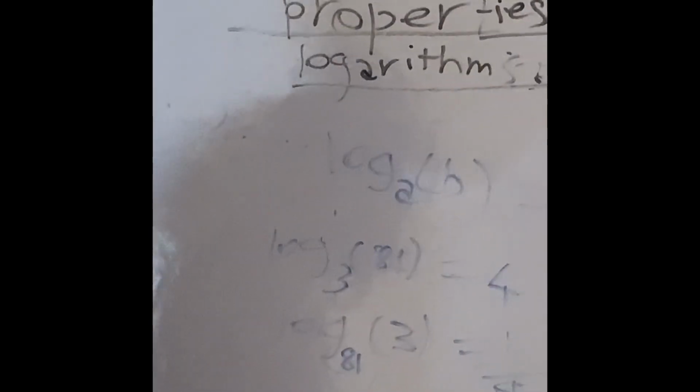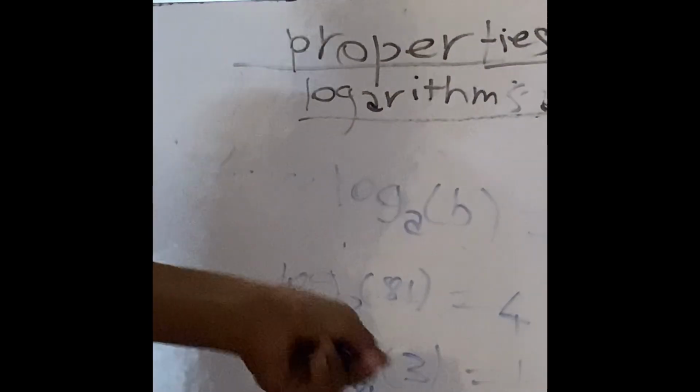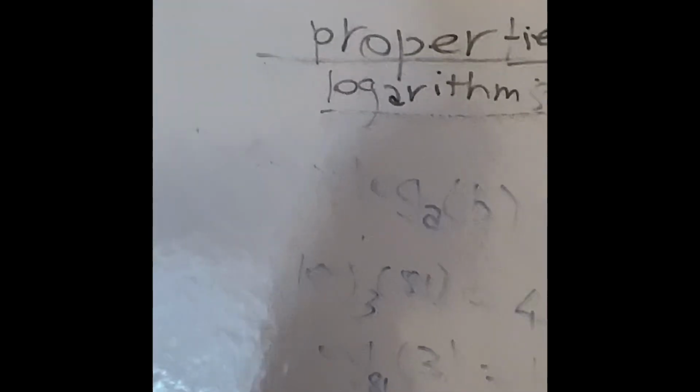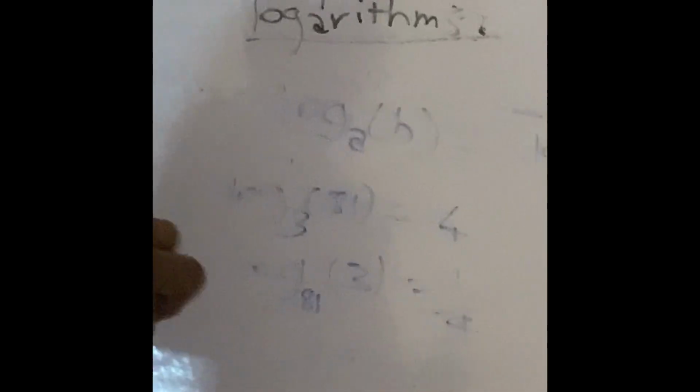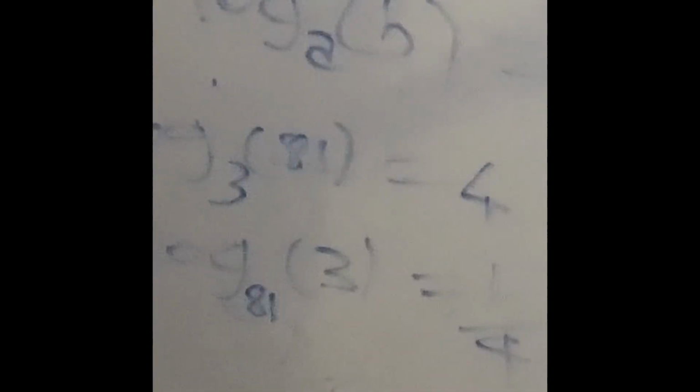So somewhere there is a fourth root. Taking the fourth root is nothing but the power of 1/4. So these things will always be reciprocals. If you flip the base and the input like this, you will get the reciprocal. So that is one of the properties of logarithms. And here is the next property.